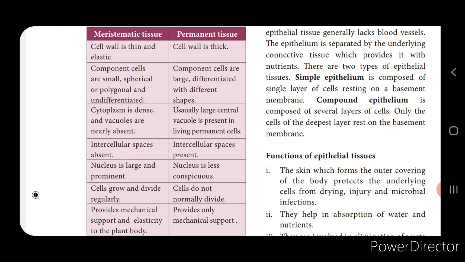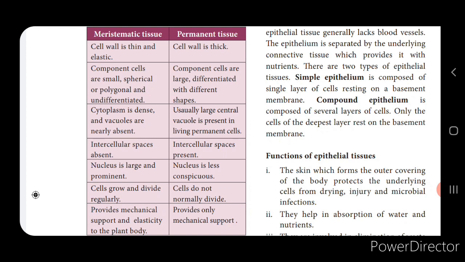And here the cells in the meristematic tissues are small and spherical, and here in the permanent tissues they are of different shape. The cell wall will be thick and elastic in the meristematic tissues, because these are the growing tissues which are responsible for the growth of the plant. Here in the permanent tissues the cell wall will be thick because they are permanent. The cell division does not take place.